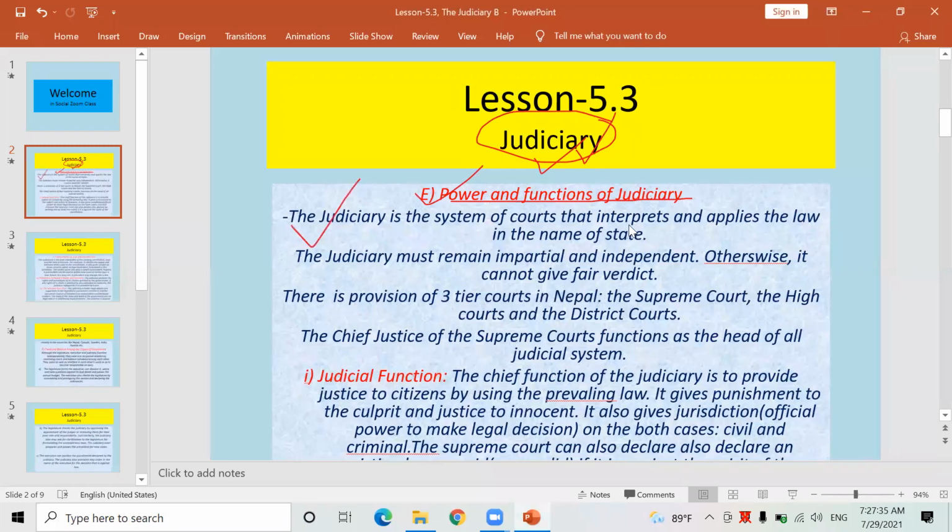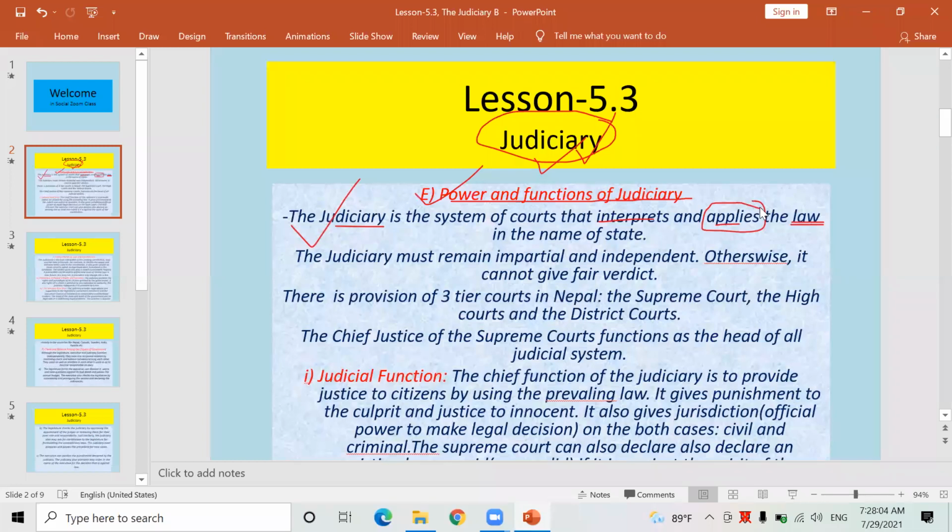First, the power and function of judiciary goes like this. Judiciary is the system of courts that interprets and applies the law in the name of the state. What the Supreme Court, 77 District Courts, and 7 High Courts do is interpret the laws. It means they explain the laws and they also apply and implement the laws.